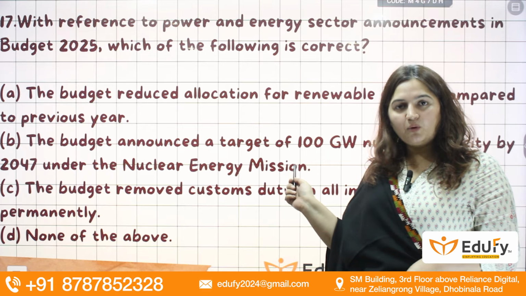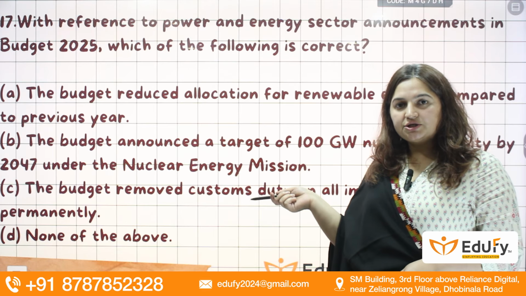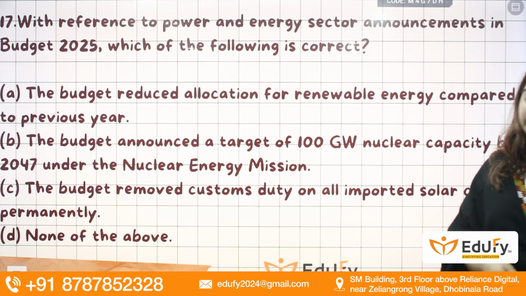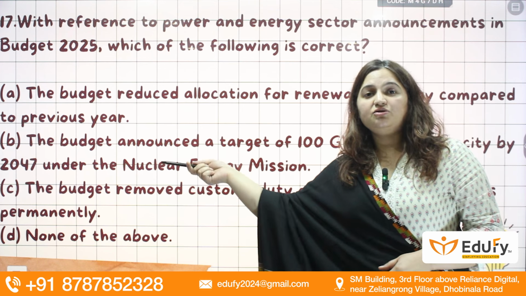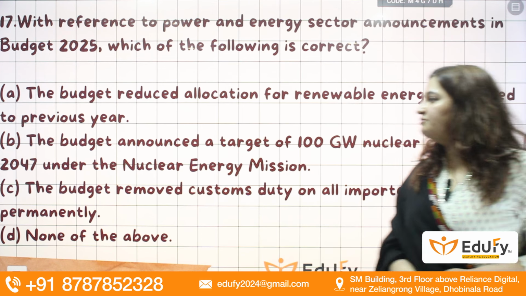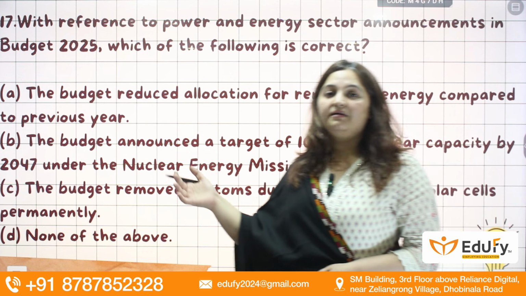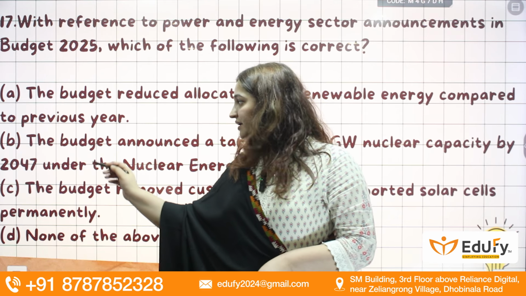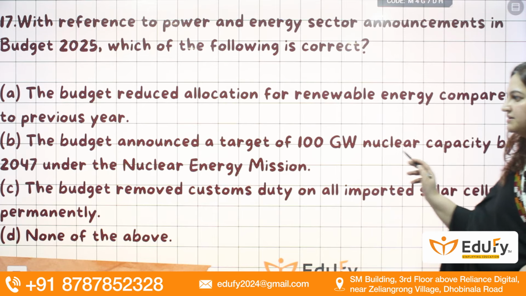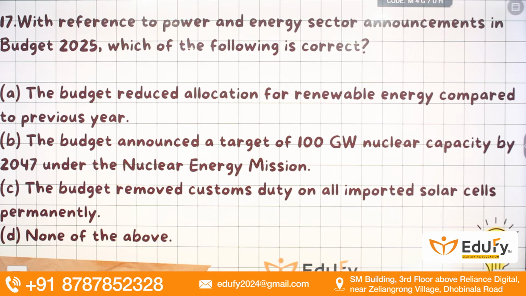Yes, this is a very important mission. This is also the year by which the government of India is trying to make India a developed country, that is Viksit Bharat. Okay, B is the correct answer, all others are incorrect.